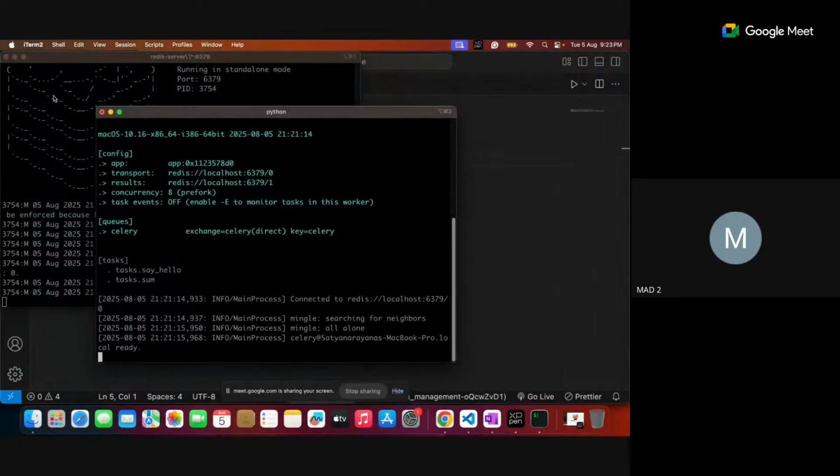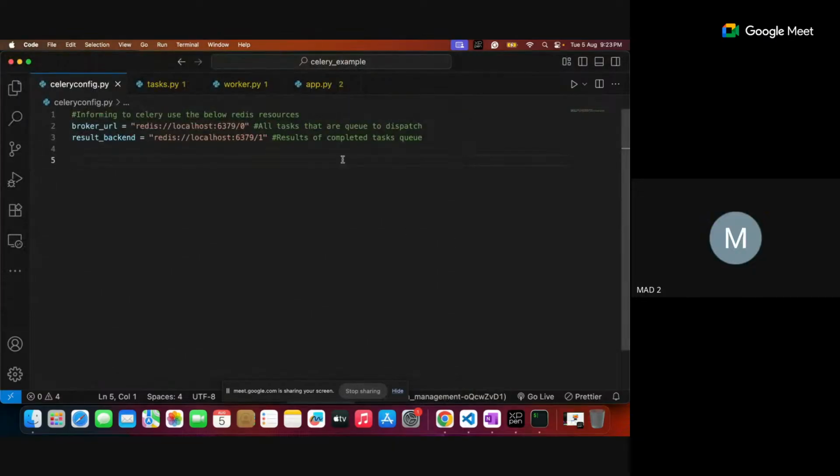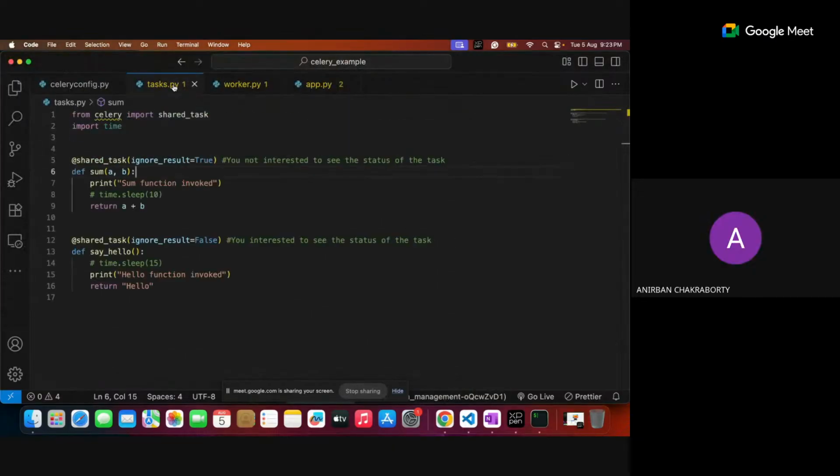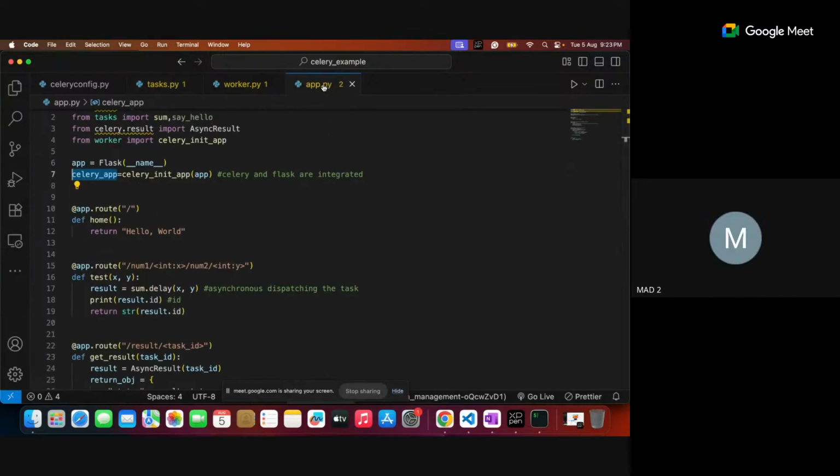Sir, you are getting tasks say hello and task sum, and in the command that you just ran, you ran app.celery underscore app, which is my salary app. Then you did worker, and nowhere you mentioned tasks. See, my task.py had the two, say hello and sum. Correct. So here, this is what my tasks are. These two tasks you are calling in the app, right?